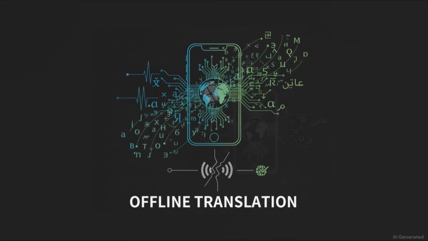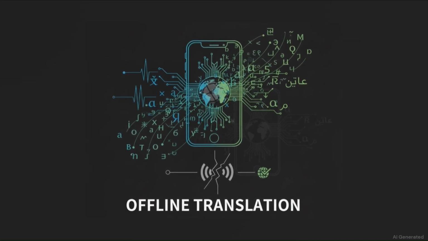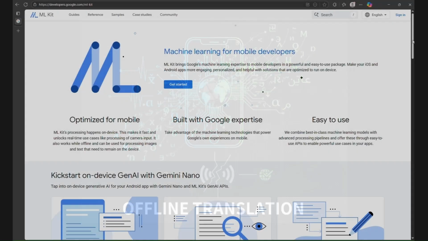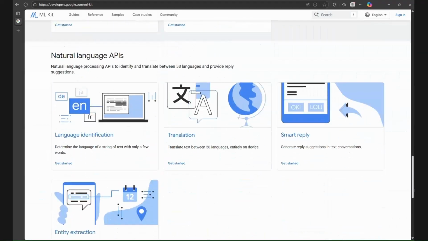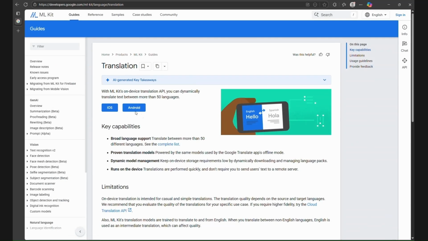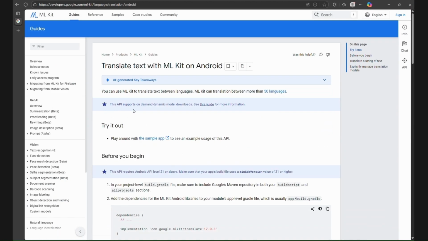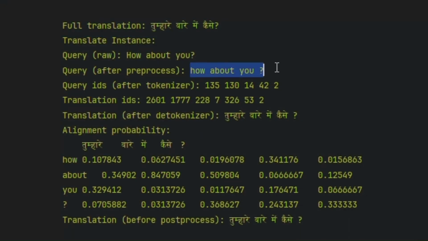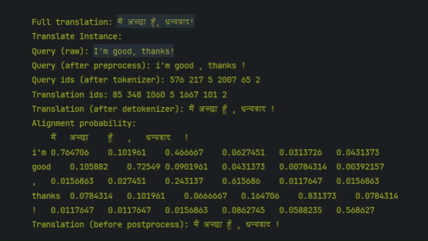Now before I move to the final step, I want to discuss offline translation. I used Google's ML Kit, which provides an offline translation capability. This made my app multilingual with reduced latency. Now, of course, translation happens word by word, which might sound odd sometimes, but it's good for small 1-2 line sentences.